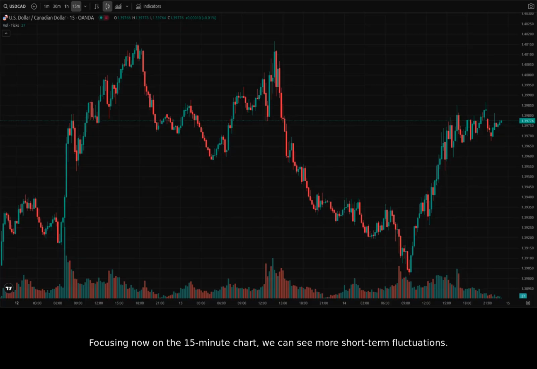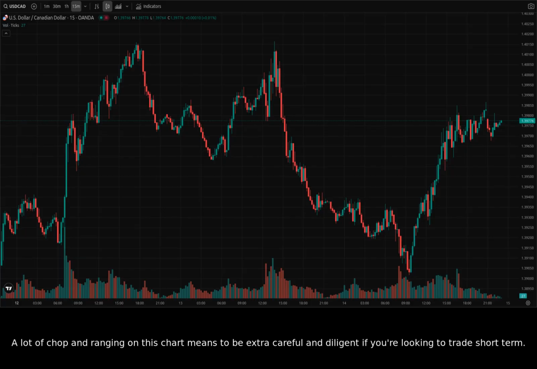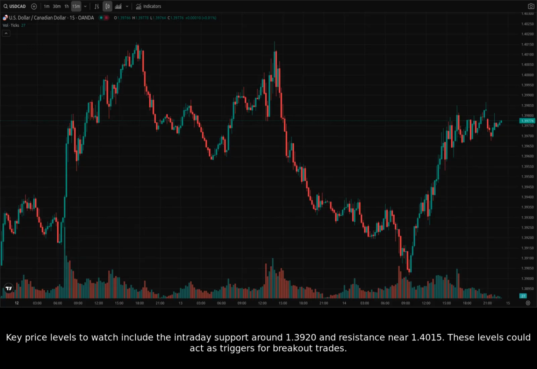Focusing now on the 15-minute chart, we can see more short-term fluctuations. It's pretty flat here, too, but is good for understanding if we want to trade intraday. A lot of chop and ranging on this chart means to be extra careful and diligent if you're looking to trade short-term. Key price levels to watch include the intraday support around 1.3920 and resistance near 1.4015. These levels could act as triggers for breakout trades.